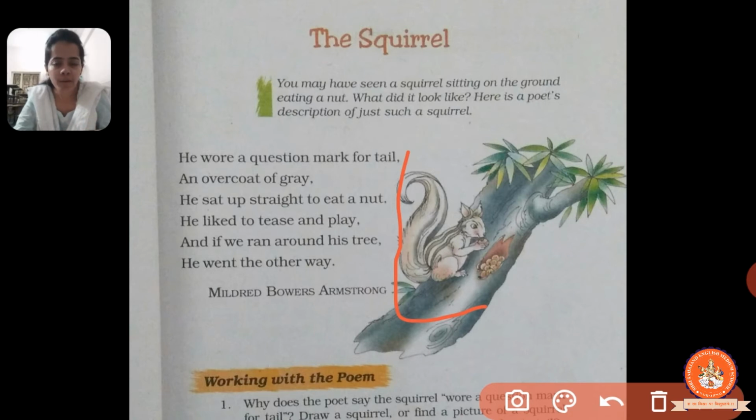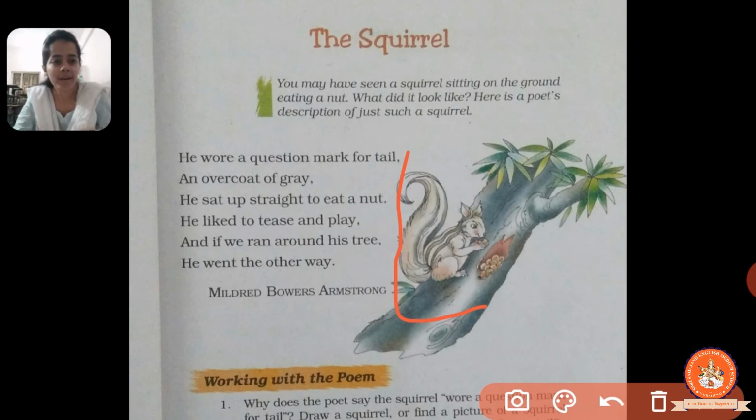This is about the poem The Squirrel, in which we saw how the poet is describing the appearance of the squirrel. It has a tail which is like a question mark. It has skin which is grey in color. It has fur. It always eats nuts and sits in a straight manner when it eats a nut.